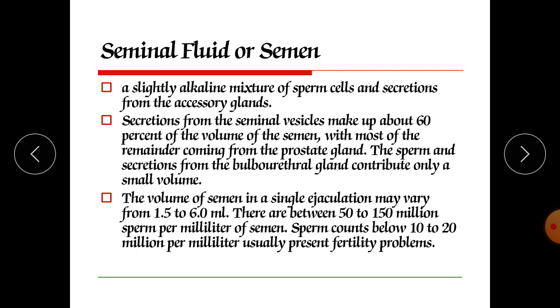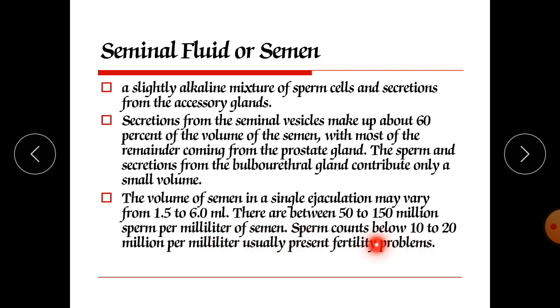The volume of semen in a single ejaculation may vary from person to person, and also depending on the condition. It varies from 1.5 ml to 6 ml. There are between 50 to 150 million sperm per milliliter of semen. So this is the normal limit: 50 to 150 million sperm are available per ml of semen.